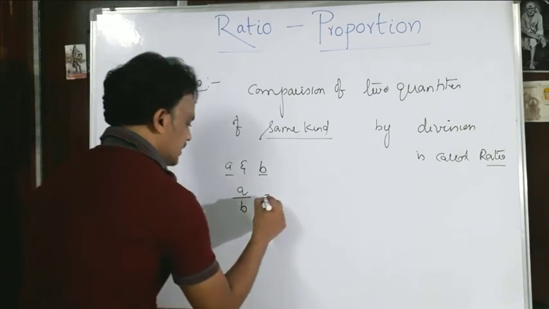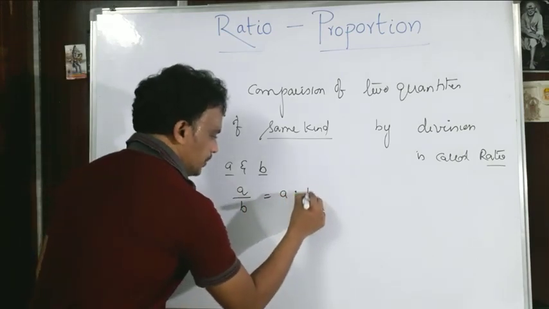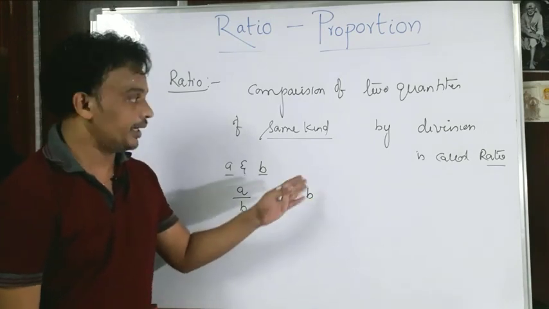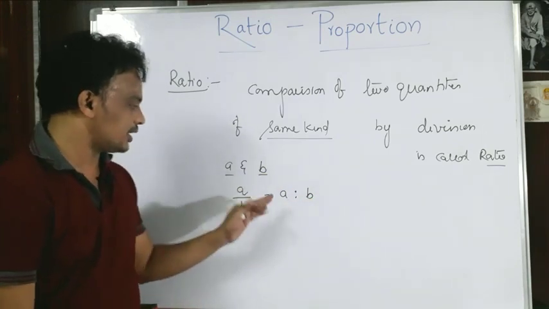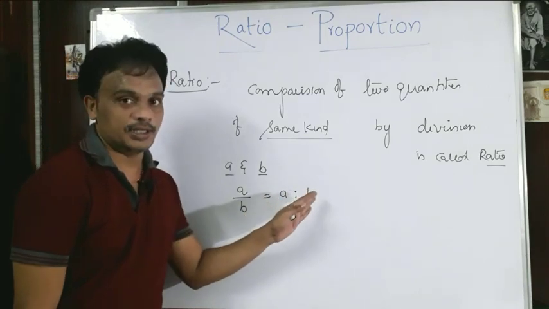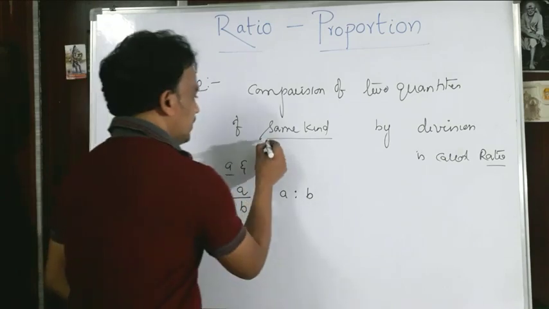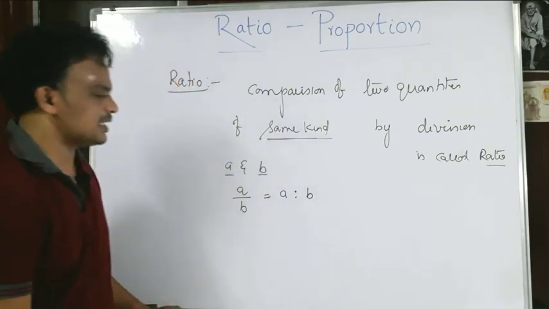So I can write it as A is to B, comparing A to B. By division I am comparing A by B. How much is A when compared to B? That is known as ratio. Okay, so how am I comparing this? Of the same kind.